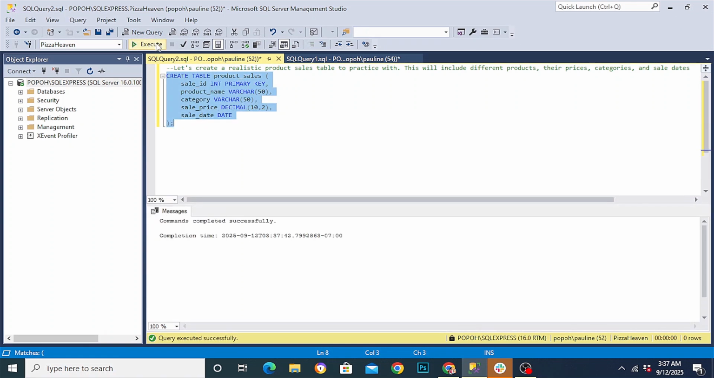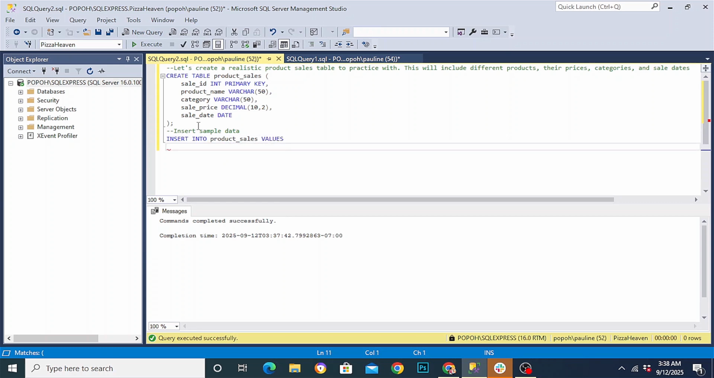And voila, our table has been created successfully. Next, we want to insert sample data into this table. And to insert data, we have to use INSERT INTO. We want to insert into our table name, which is the product_sales table, and we are inserting values into this table.